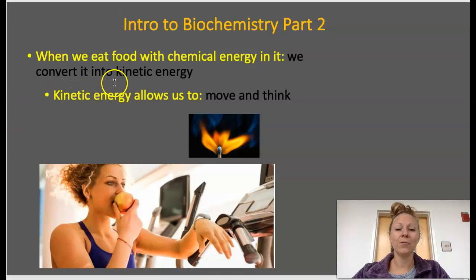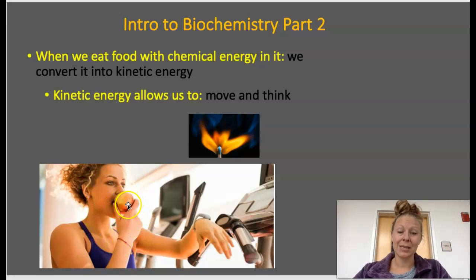So when we eat food with chemical energy in it, we convert it into a few different things. One thing that we convert it into is kinetic energy. It's what allows us to move. So you can move your hands, you can move your head, you can walk. She's exercising and she's fueling her exercise with this apple.